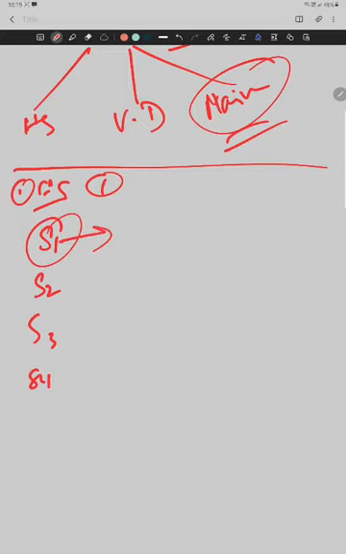So first, discussing the heart sounds. I will give a quick brief of S1, S2, S3, and S4. First, discussing S1. What is S1? S1 is mainly due to the closure of the mitral and the tricuspid valve.